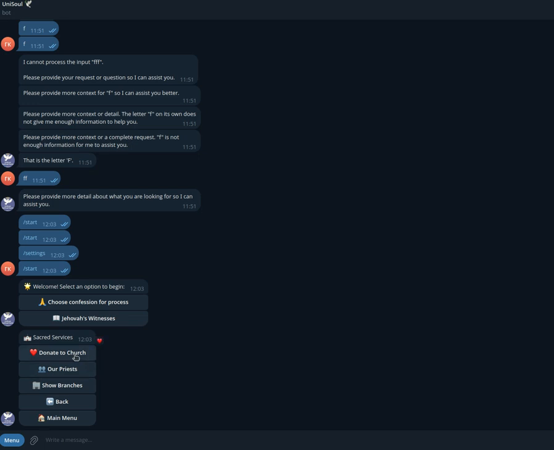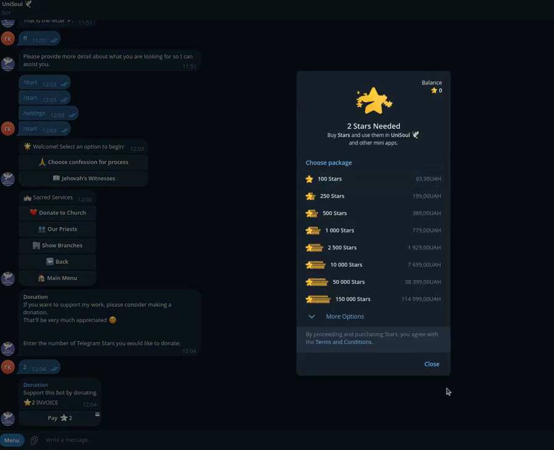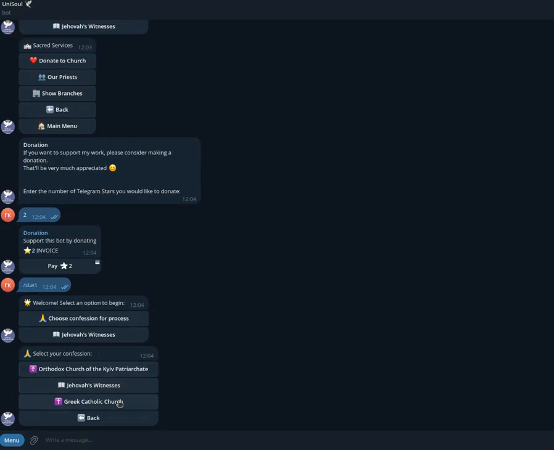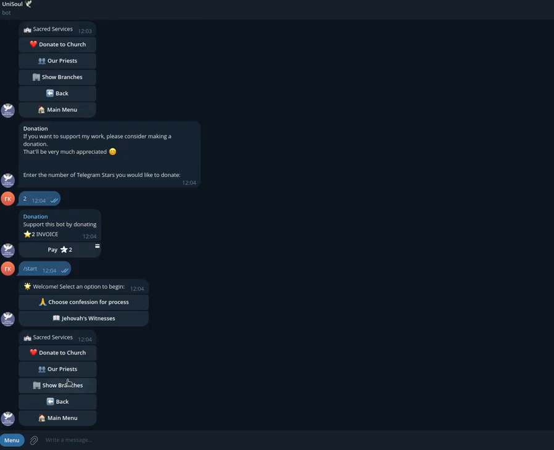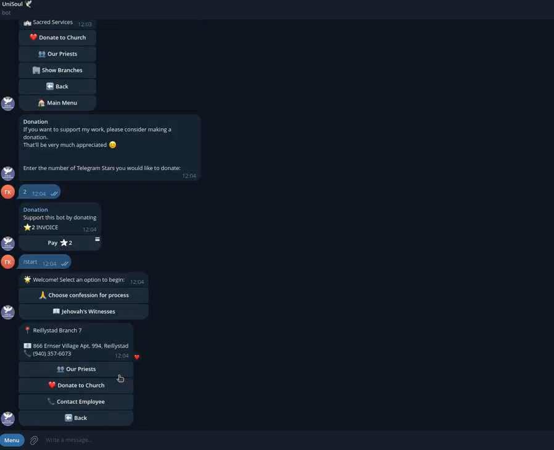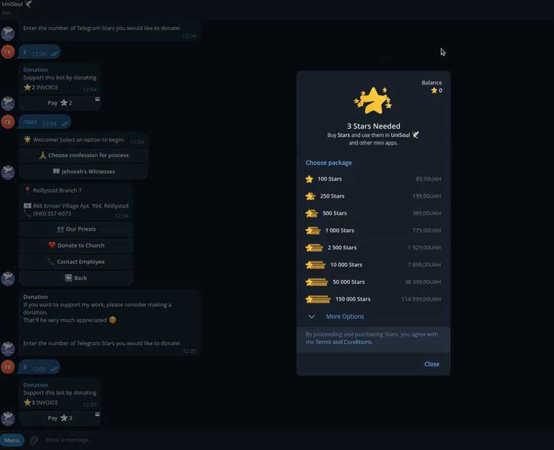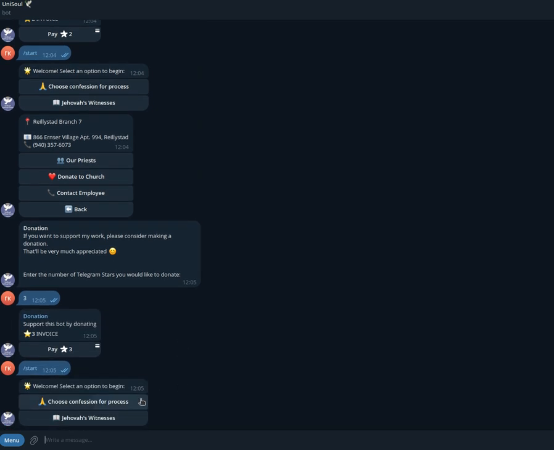Sacred service. You can donate to confession via Telegram stars, but we can change it to some donation through some payment services. So show branches. It shows how to connect. You can donate to confession and donate to this church. Also, for now, we use Telegram stars.